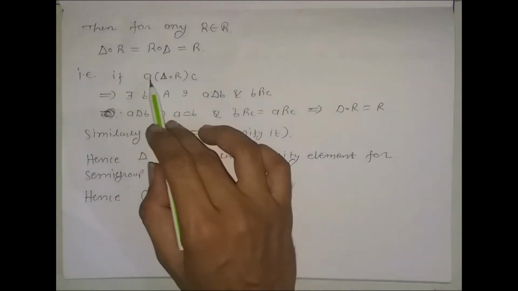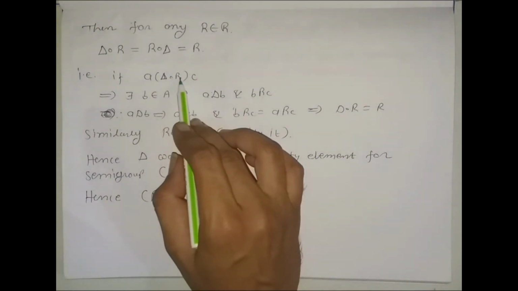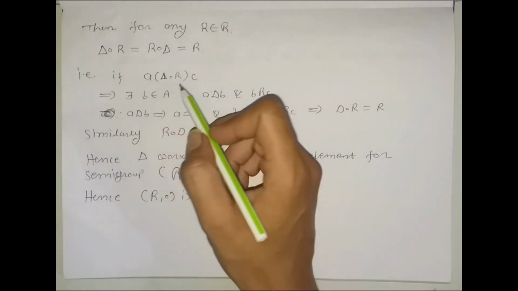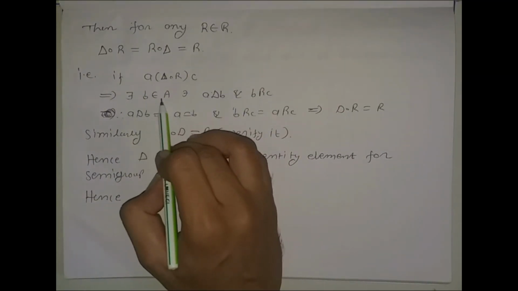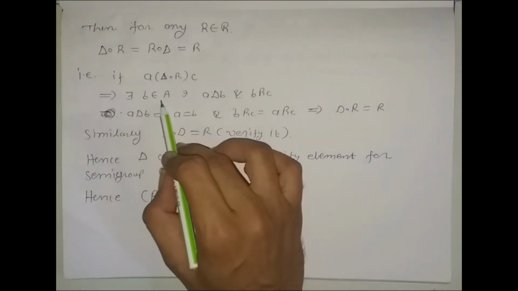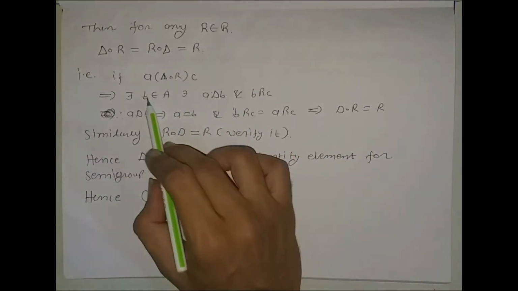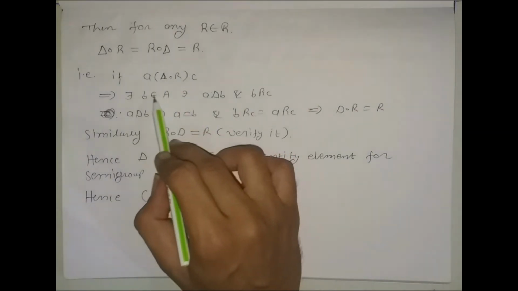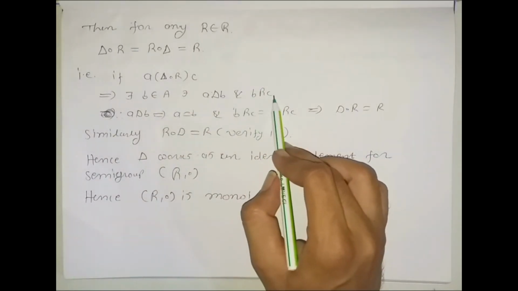Let us consider element a is related to element c by the relation delta composed with R. Now, from the definition of composition of relations, there exists b belonging to A such that a is related to b by the first relation, that is, the equality relation delta, and b is related to c by the second relation, that is R.